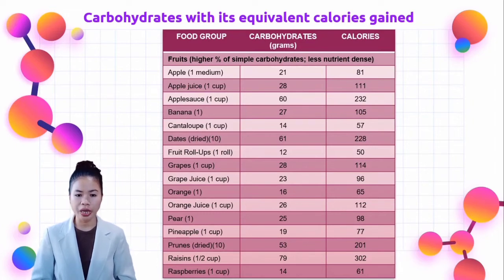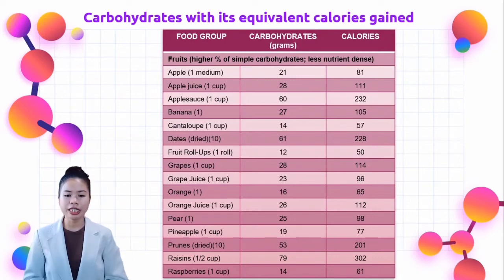Then one orange contains 16 grams of carbohydrates, equivalent to 65 calories. Then one cup of orange juice contains 26 grams of carbohydrates, equivalent to 112 calories. One pear contains 25 grams of carbohydrates, equivalent to 98 calories. Then one cup of pineapple contains 19 grams of carbohydrates, equivalent to 77 calories.